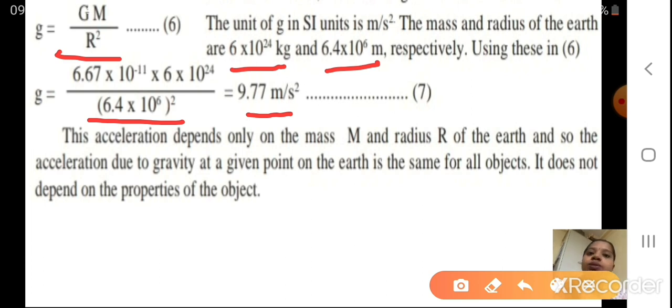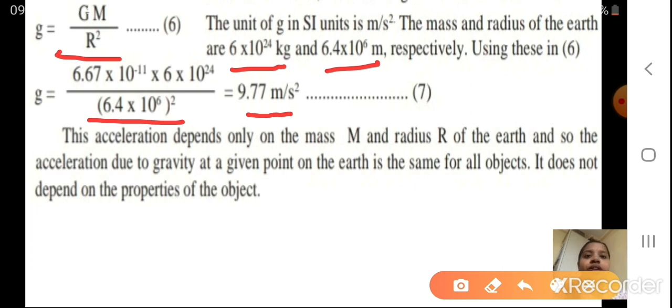Yes, for all objects you are using g value as 9.8. Here, when we have done it by calculation, we have got 9.77, which you can round off to 9.8, or you can take it as 9.77 also. See what is given in the question. If it is not given in the question, you can use any one.